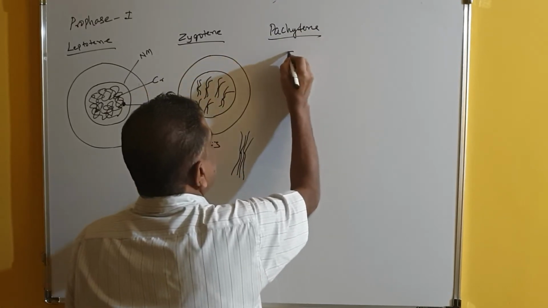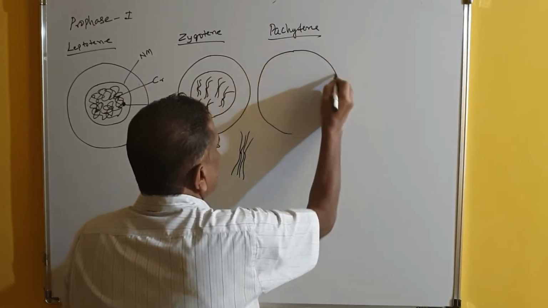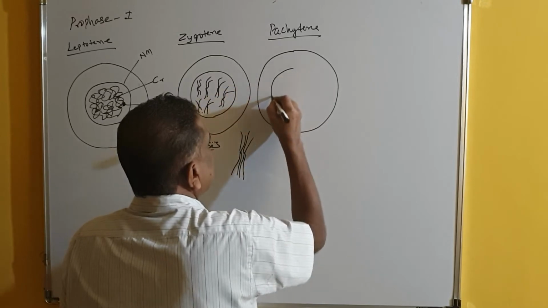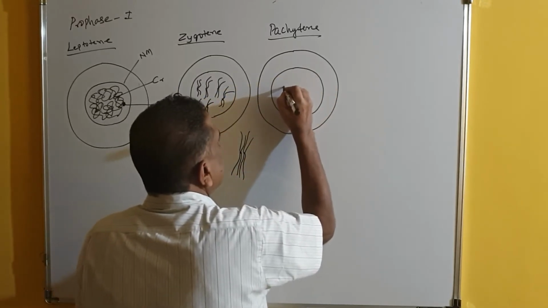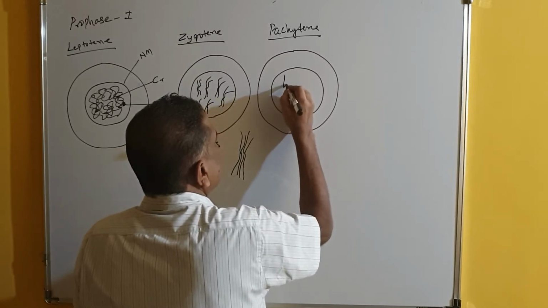In the pachytene, once again, I will just draw the diagram here. So this is the nucleus, and here you can observe pachytene. This is the chromosome here.